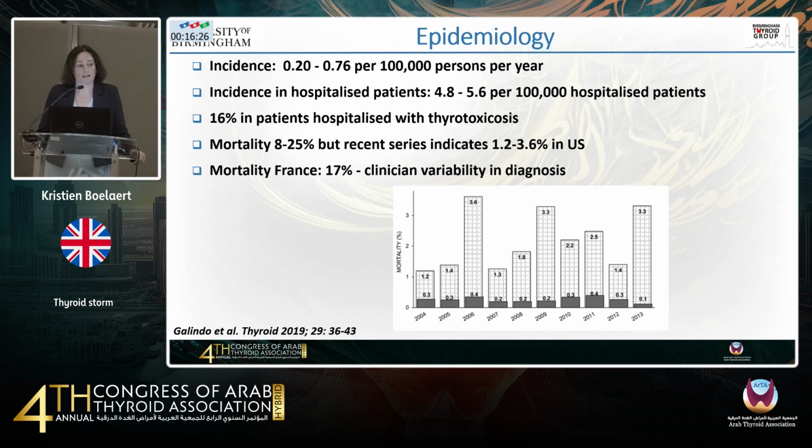When you look at mortality figures from France, these are higher, and they report about 17%. And this is either because the French are rubbish at treating thyroid storm, or more likely because there is clinician variability in what they label as a thyroid storm. And therefore, I think some of the Americans may have labeled things thyroid storm that aren't thyroid storm. And again, out of interest, who has managed thyroid storm in the audience?